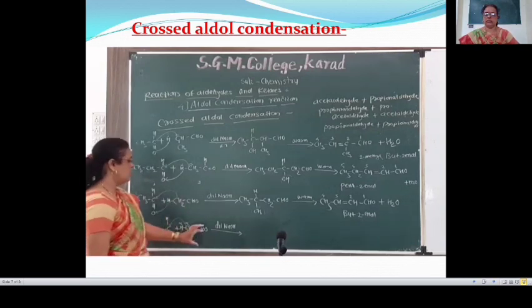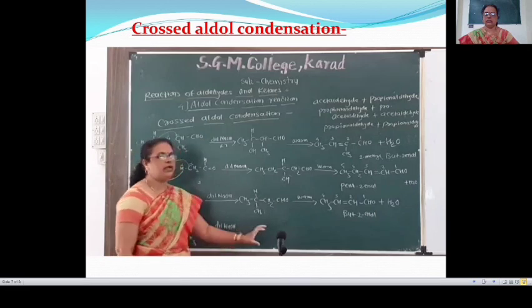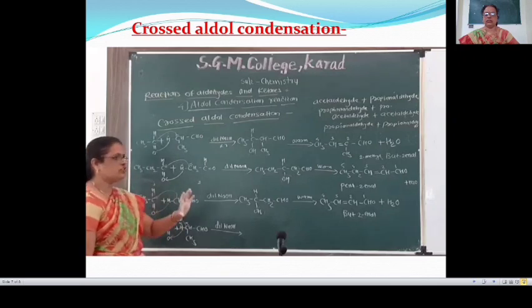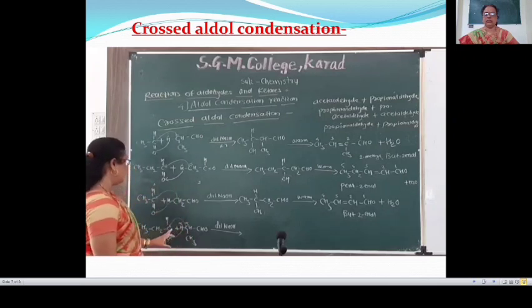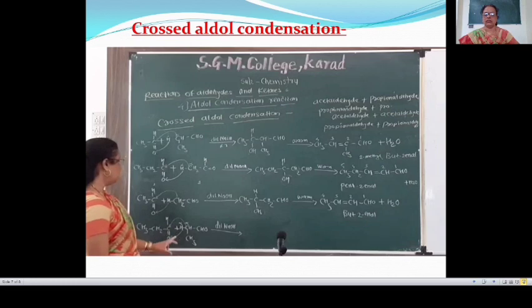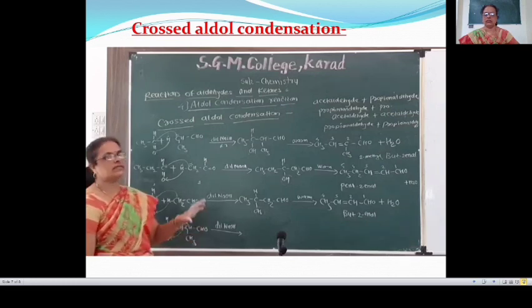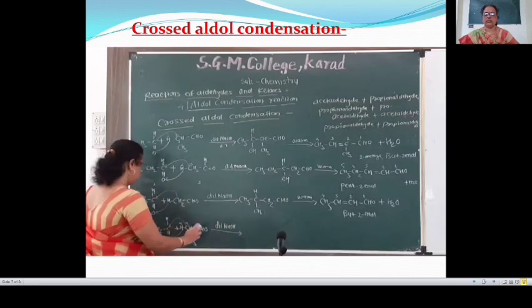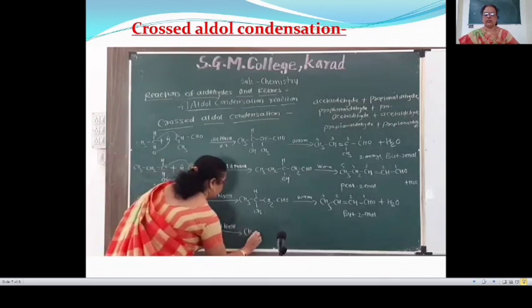This reaction takes place in presence of dilute NaOH. In this, two molecules of aldehyde react with each other in such a way that the alpha carbon atom gets attached to the carbonyl carbon and the alpha hydrogen atom migrates towards the carbonyl oxygen to give the product known as CH3CH2CH(OH)CH(CH3)CHO.